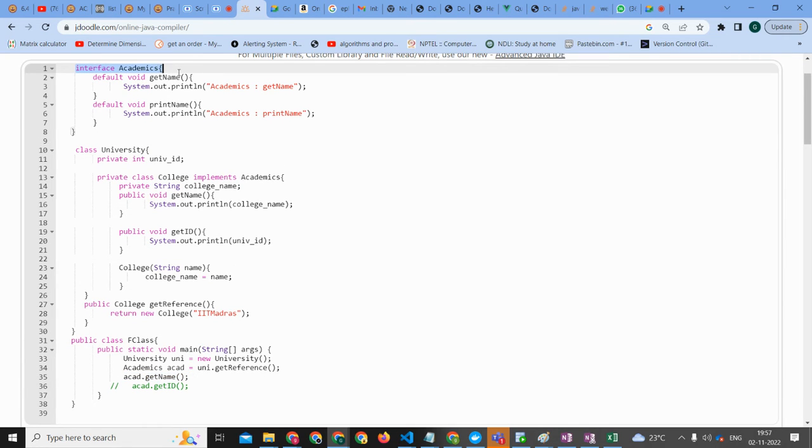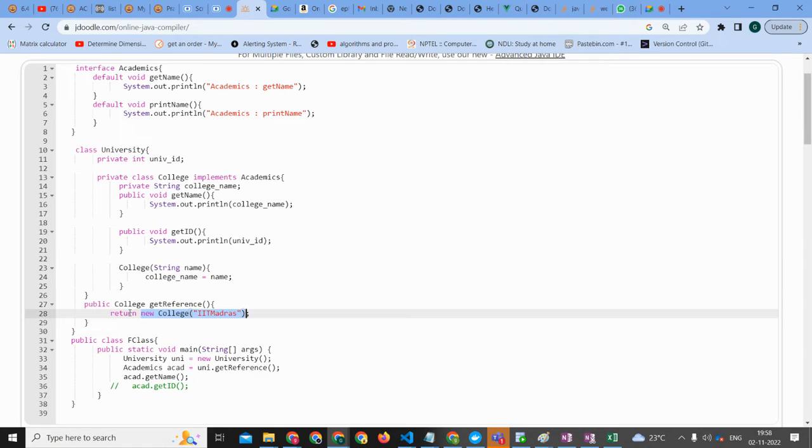So what is happening here, Ayush, is this interface academics is a public interface, yes or no? Yeah. And college is implementing academics. So whatever college object you got at this point, you are giving the college name variable as IIT Madras.